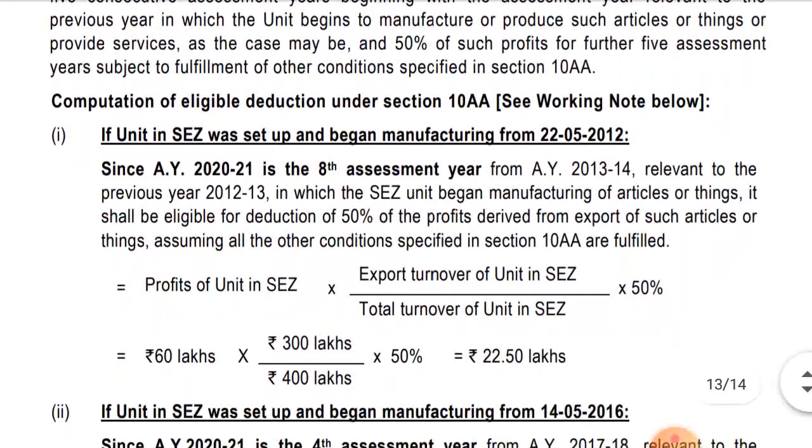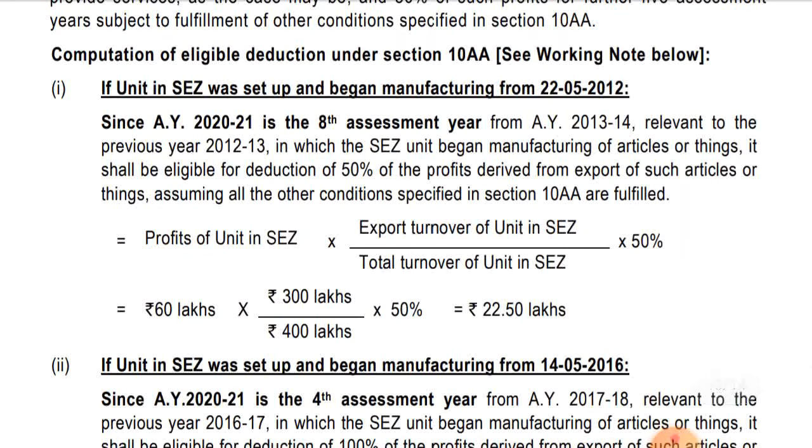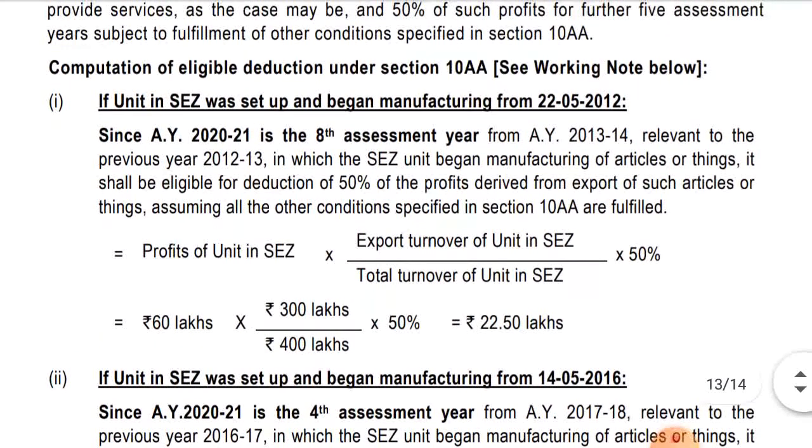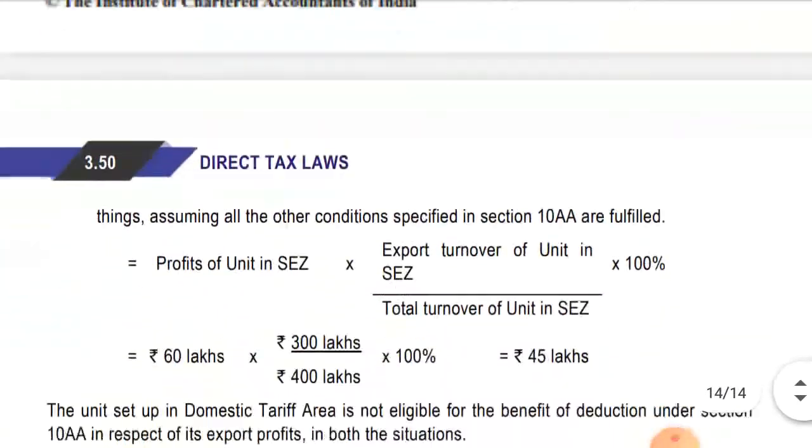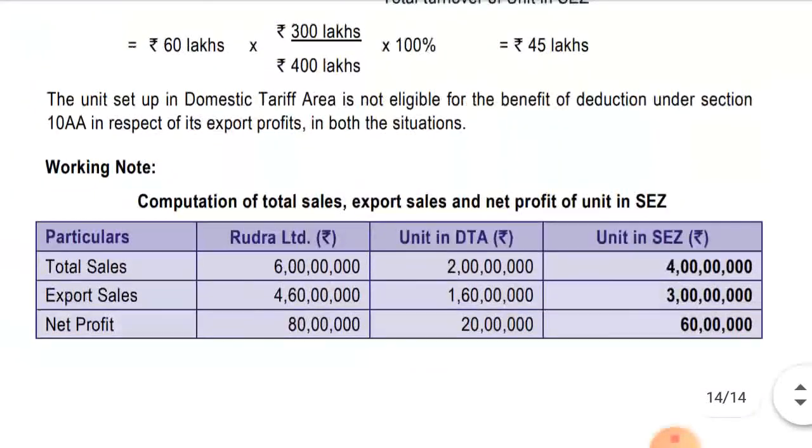Computation of eligible deduction under section 10AA. See working note below. Let's see the working note first. Working note: computation of total sales, export sales, and net profit of unit in SEZ. So as I said, how will we compute the SEZ unit's total sales, export sales, and net profit?